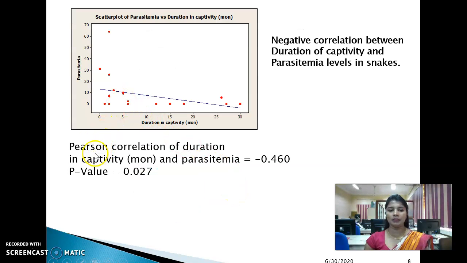Then I used Pearson correlation to calculate the relationship between parasitemia and duration in captivity. It is a negative value, as you can see here, and the scatter plot shows that the parasitemia level decreases with time.